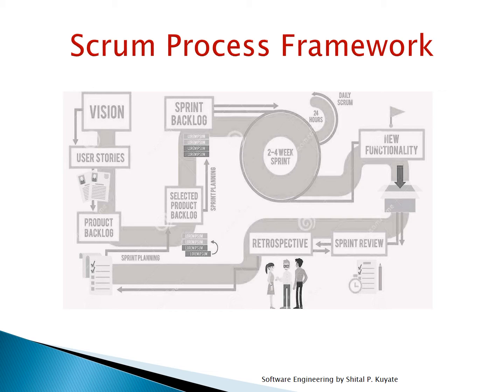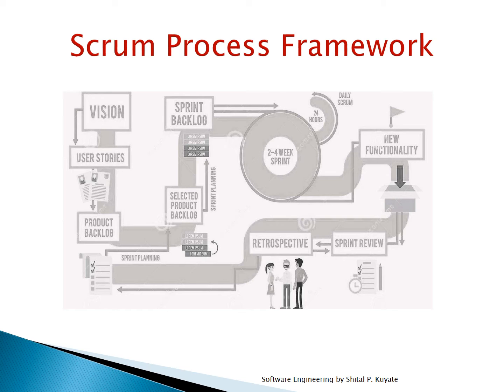This time box usually lies between 2 weeks to 1 month. In our day to day life, when we say that we follow a month sprint cycle, it simply means that we work for 1 month on the task and make it ready for review by the end of that month.